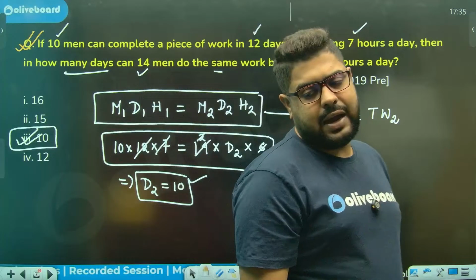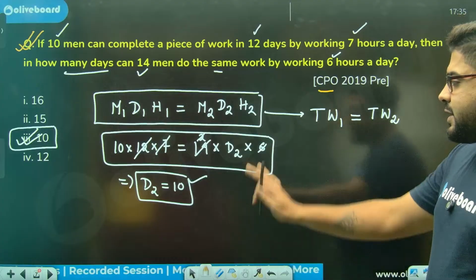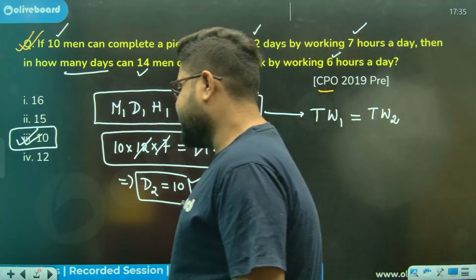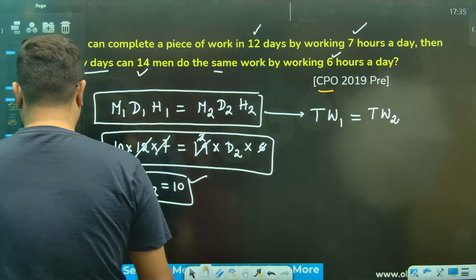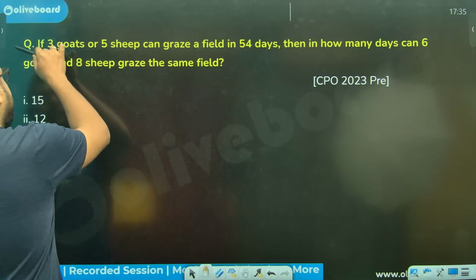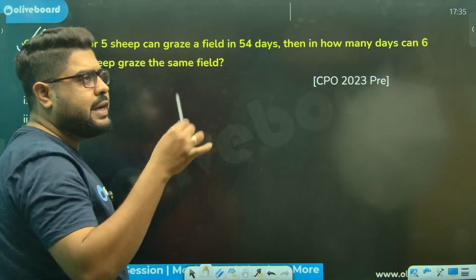Again, sir, this takes hardly 30 seconds. 30 is also on the higher side. Moving on, I hope it's clear. Now, you see, it's the total work concept again. Let's move a little ahead.